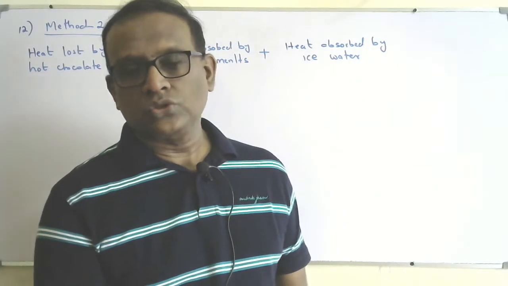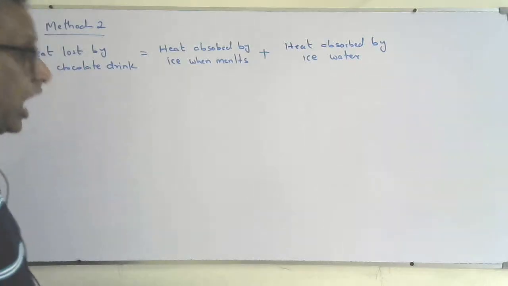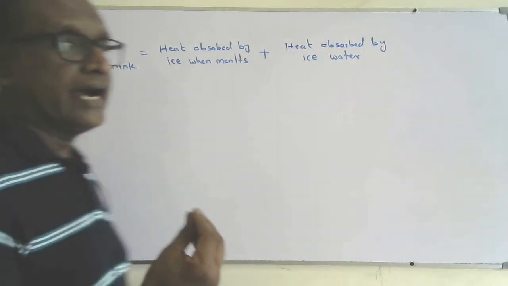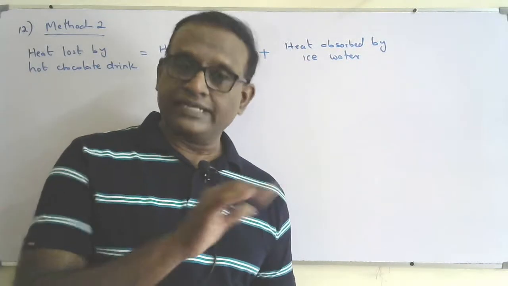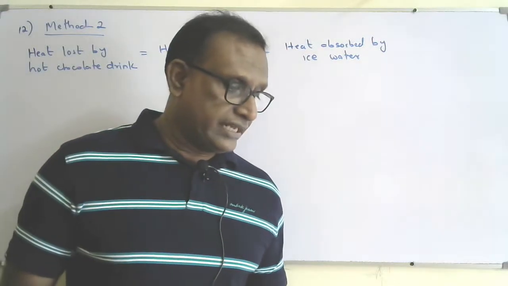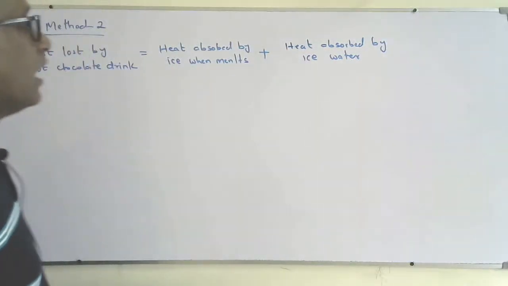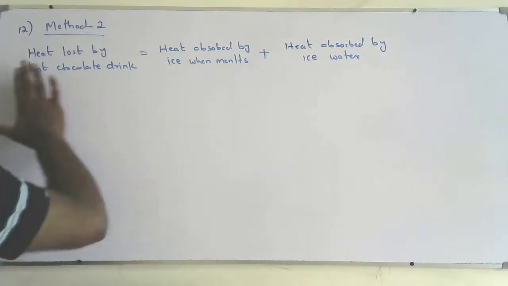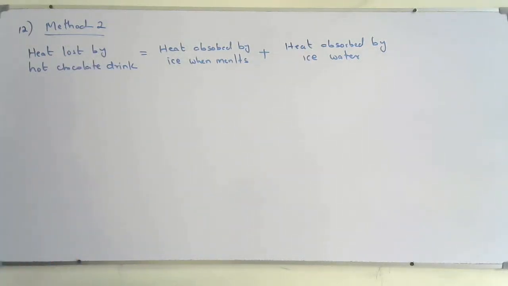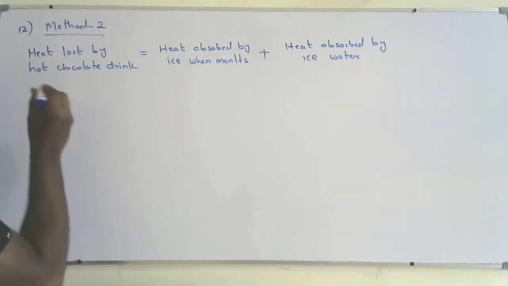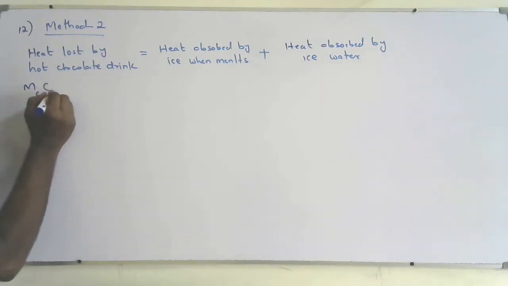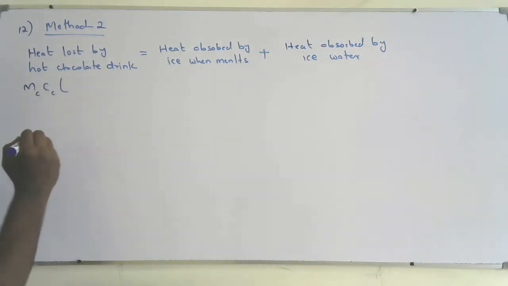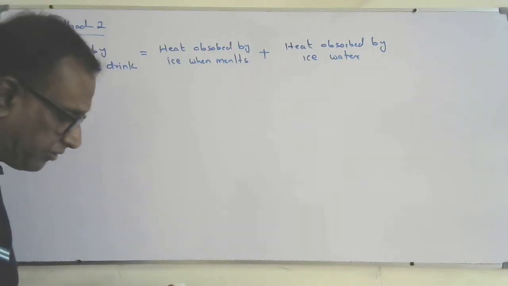Okay, so method 2, there I'm going to find what mass of ice is required to bring the final temperature to 58 degrees Celsius from 71.5 degrees Celsius. So same energy equation, conservation of energy. So heat lost by hot chocolate: the mass of the chocolate, mc delta T. So mc Cc delta T, the final temperature, I'm taking 58 degrees Celsius.